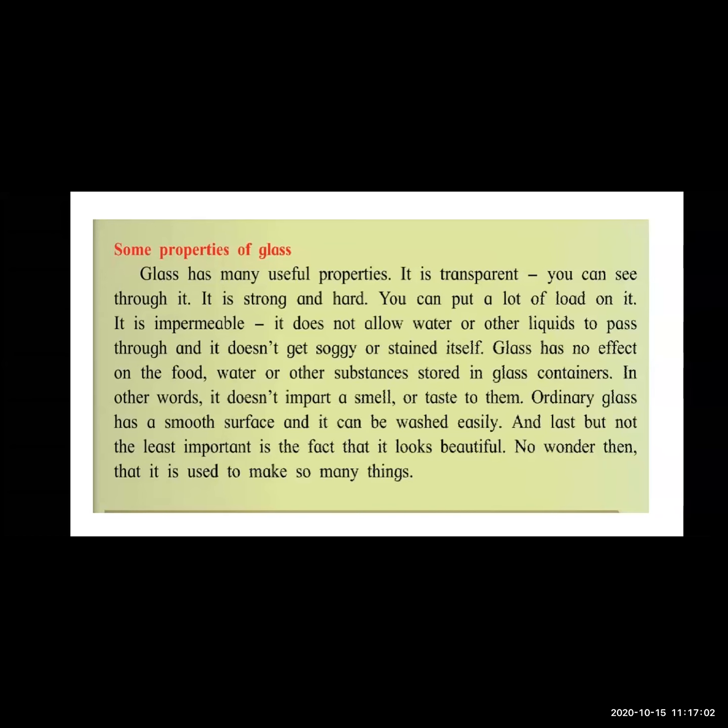Now then, transparent, strong and hard, that maintains the shape. It maintains its shape even though it is strong and hard, but sometimes we do not use it carefully.